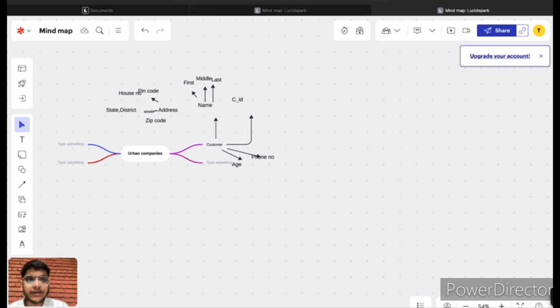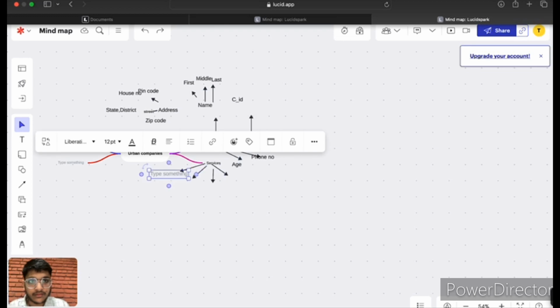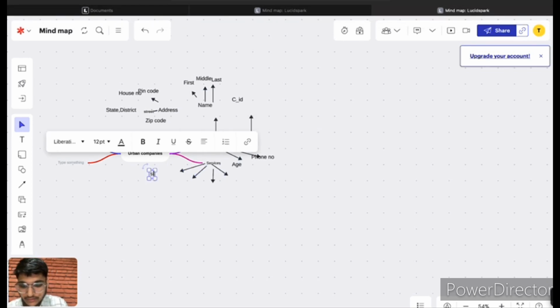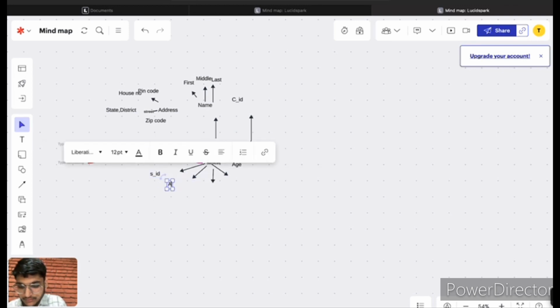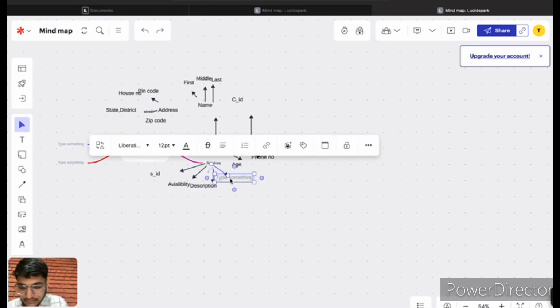So let's move towards another entity of Urban Company, whose name is service, which has the attributes service ID, availability, a description about the service, and the name of the service.